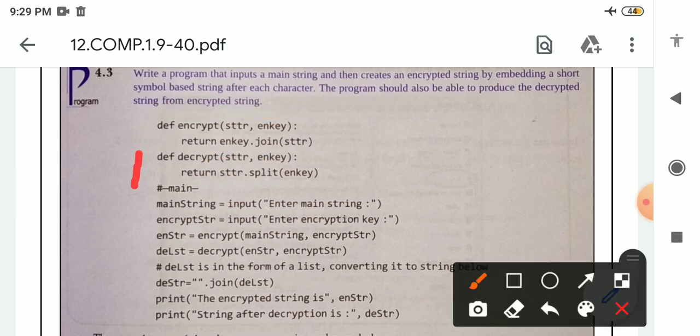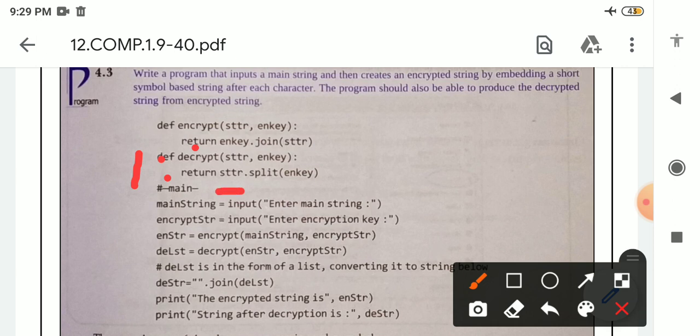After that, the second function, decryption. In encryption we attached the symbol with the string. In decryption we will remove the symbol from the string. See here, def means the definition of the function starts. The name of the function is Decrypt. It will also contain two arguments in parentheses, then a colon, then return. This is the body of this function. Then return str.